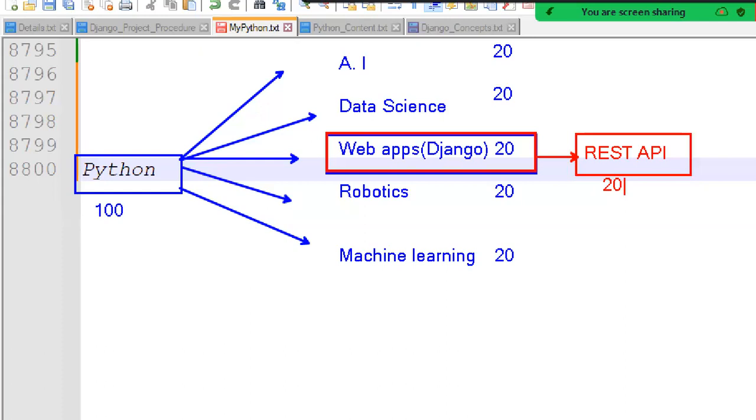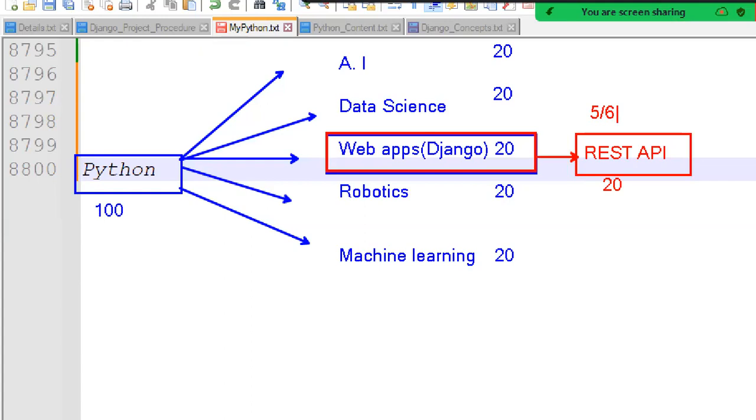But so many people don't have awareness of the Django REST framework. That's why out of 20, just 5 or 6 people are learning about this REST API. So out of 100, only 20 to 30% of people are learning the REST API. That's why a lot of vacancies are there for REST API development. More priority there for REST API developers.